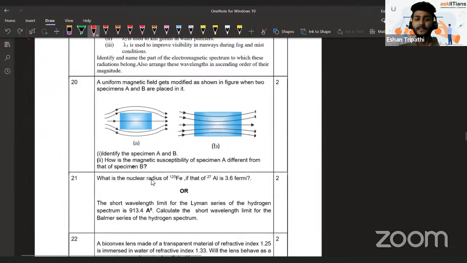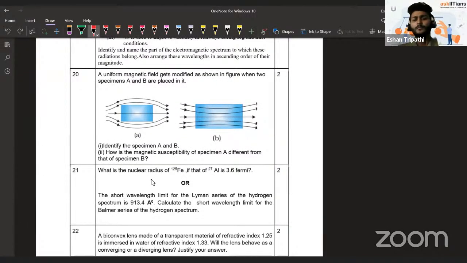Another question, magnetism and matter. Again, conceptual question. So there are quite a few conceptual questions here, but in this section, later on, there will be mostly numerical ones. Basically they're asking based on the field lines, you have to guess which one is ferromagnetic, which one is paramagnetic. So that is easy. Something which is repelling is dia. Which one is attracting is para. Nothing is getting highly magnetized, so no ferro over here.